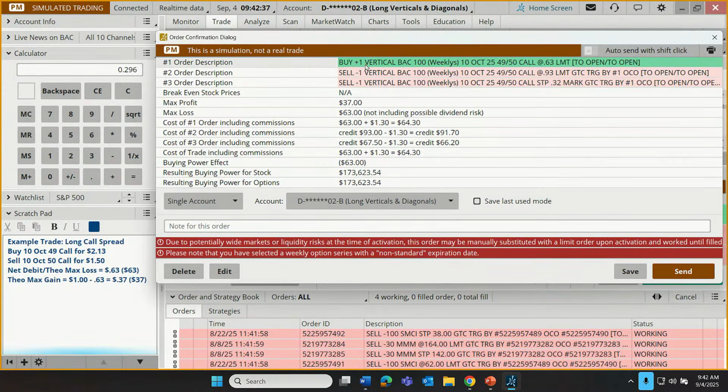Going to buy just one vertical spread for 63 cents, sell that for 93 cents if we can, or trigger a stop at 32. Due to potentially wide market or liquidity risks at the time of activation of the stop, that order may be manually substituted with a limit order upon activation and worked until filled. And please note that we have selected a weekly option series as a non-standard expiration date. Yeah, it's the 10th of October, not third Friday of October. There are commissions that can chip away at the potential gain of the trade or add to the potential loss.